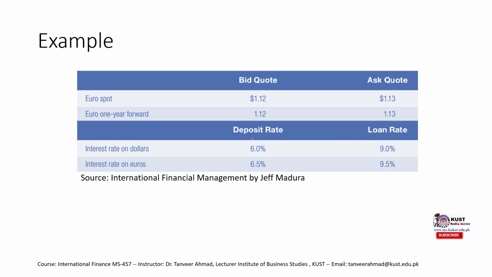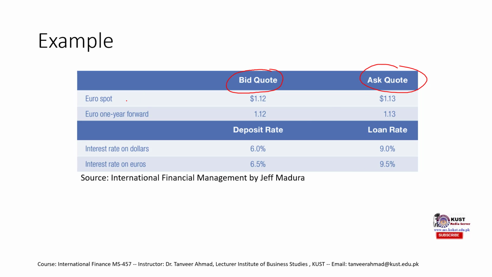Starting with this example, in previous examples we didn't have bid or ask quotes. But you know that in the case of triangular arbitrage and locational arbitrage, we would first explore the simple example, and then we would delve into the bid and ask quotes.